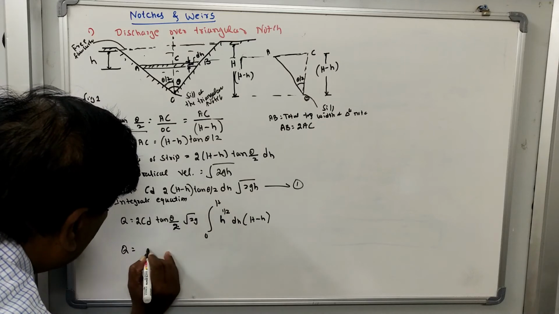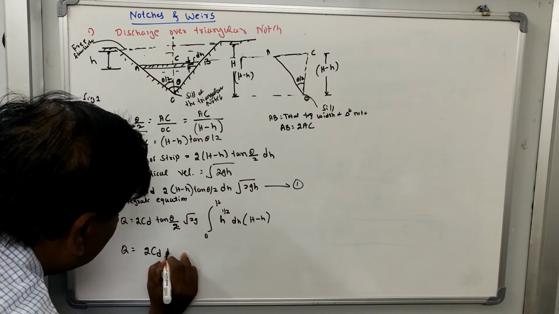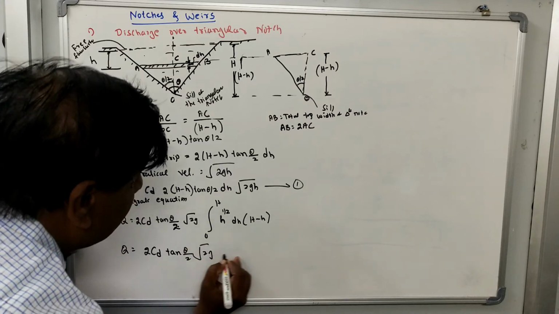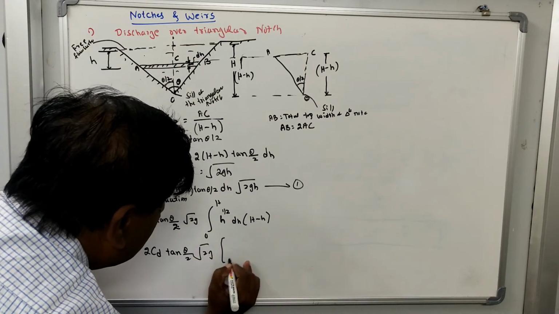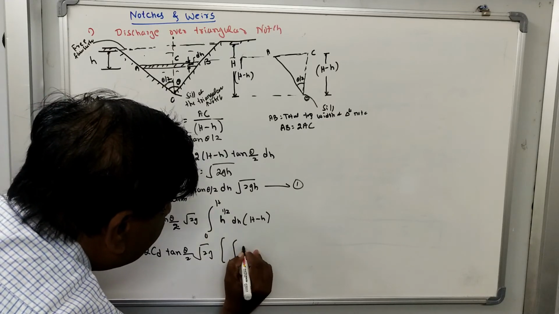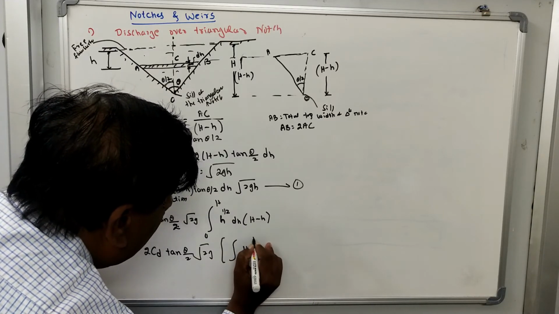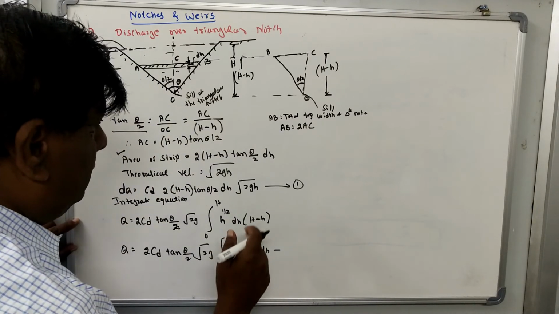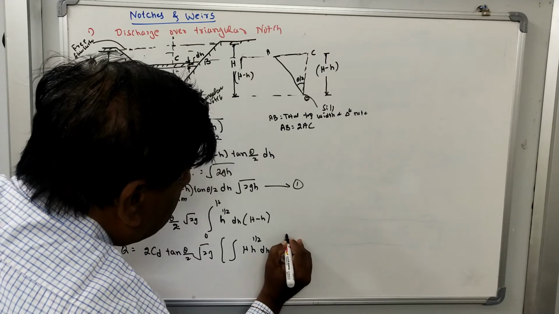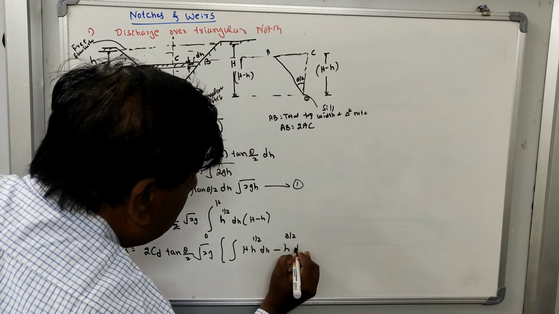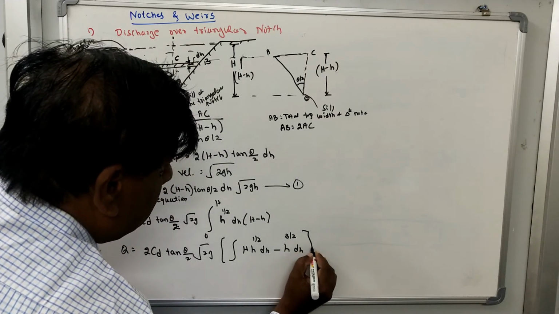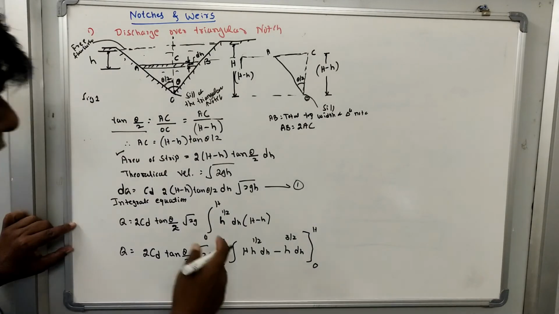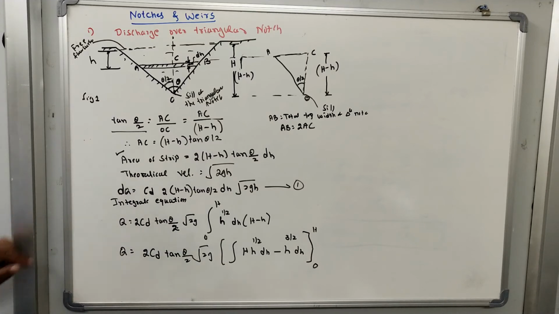Q is equal to 2 CD tan(theta/2) square root of 2g times the integration of H h to the half dh minus h to the 3 by 2 dh, and the limit is 0 to H. Now you integrate this equation.